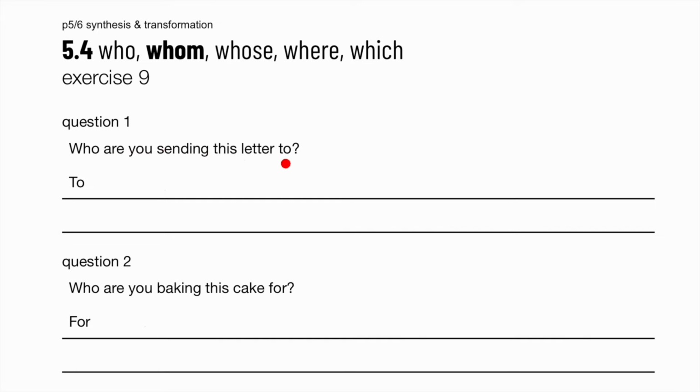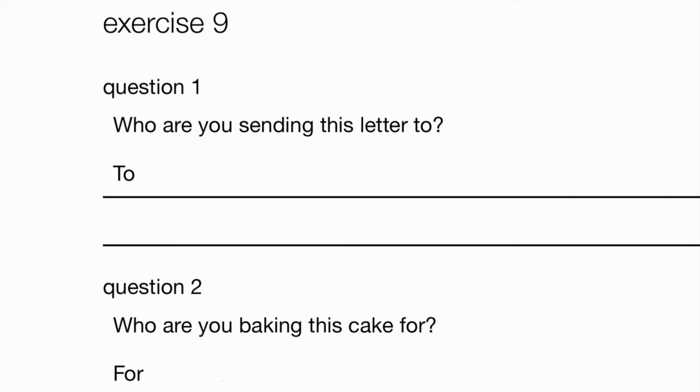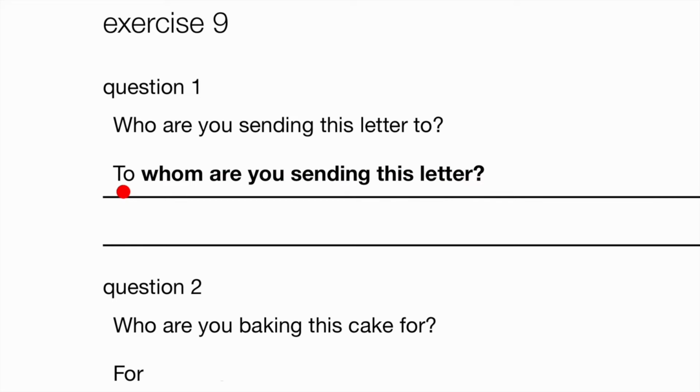Exercise 9. Who are you sending this letter to? Okay, we are very familiar with asking questions like that, yeah? But what about with whom? Well, it goes like this. To whom are you sending this letter? Notice there isn't a to at the back. It's moved all the way to the front. The preposition moves all the way to the front.